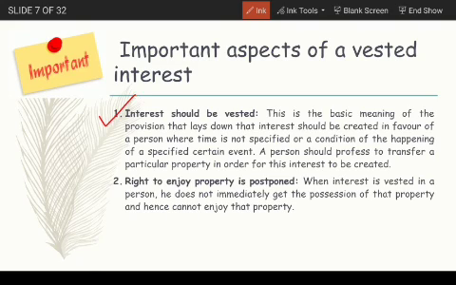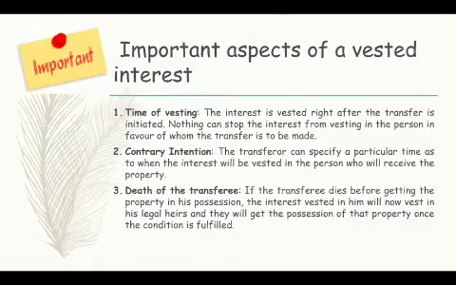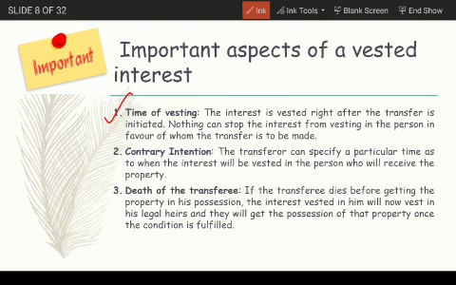Now, what are the important aspects of vested interest? The first important aspect is that the interest should be vested. This is the basic meaning of the provision that lies in the title of the section itself. A person should profess to transfer a particular property in order for this interest to be created. The second is that the right to enjoy the property is postponed. When interest is vested in a person, he does not immediately get possession of the property and hence cannot enjoy it. The third is the time of vesting. The interest is vested right after the transfer is initiated, and nothing can stop the interest from vesting in the person in favor of whom the transfer is to be made.